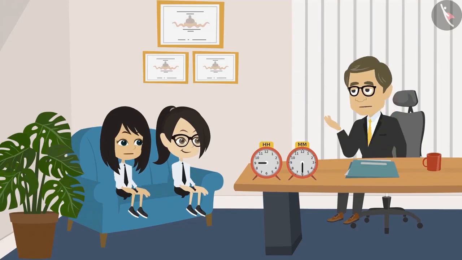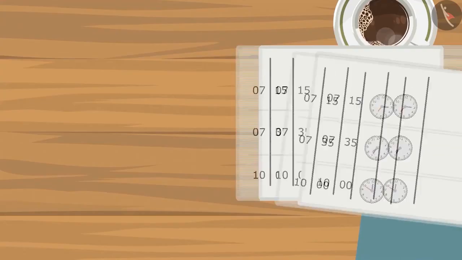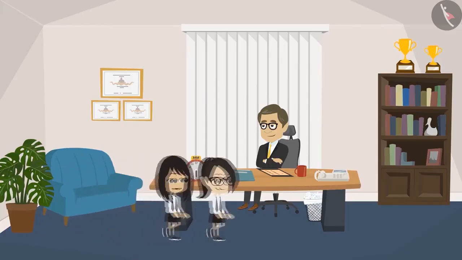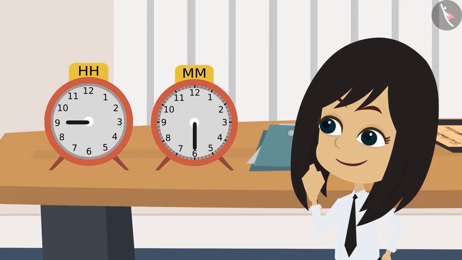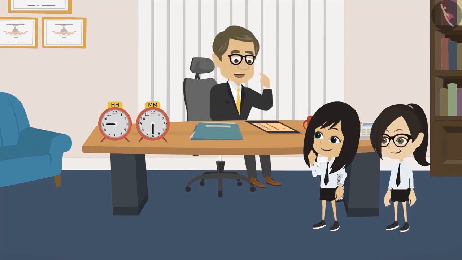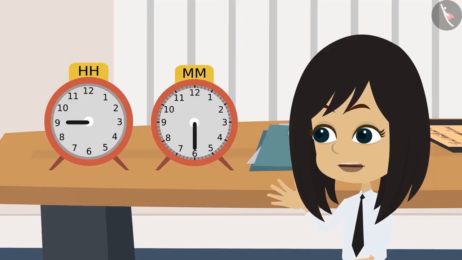All right, Neha. I got it. I have printed a copy of the timetable for all the students. You both take one each. Okay, sir. We will go now. Sir, why have you kept these two clocks that are not working on your table? No, Neha. These two clocks haven't stopped. These two are working.